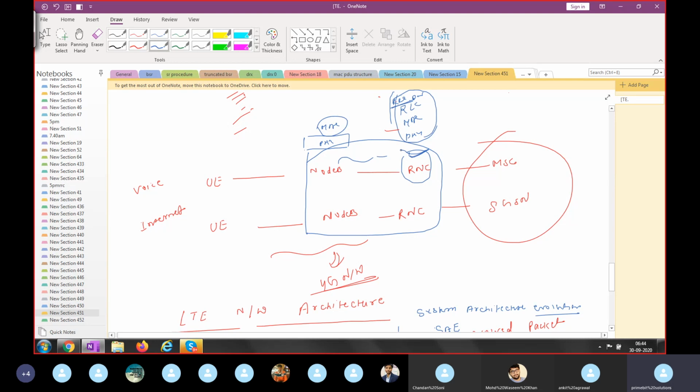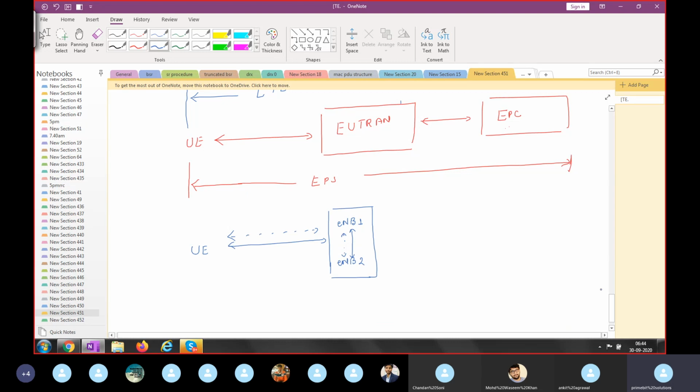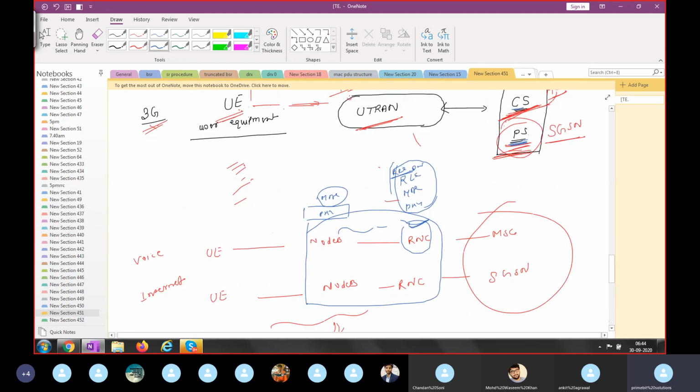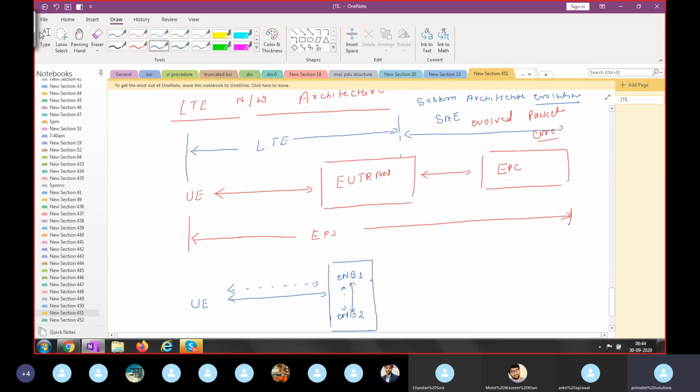So if RNC is not available in the RAN, it means all these layers will be implemented within the E node B only. So please listen to my point clearly. Physically, RNC is not available in LTE, but its functionality has been implemented in the E node B. That's why it's called the evolved node B.